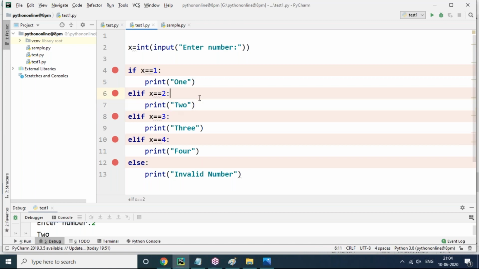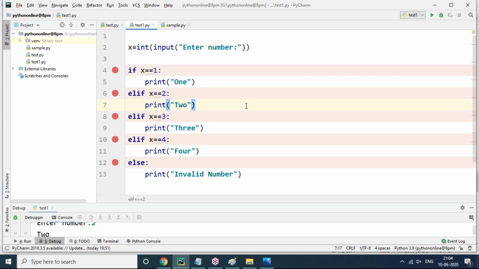Elif is nothing but else if. But in Python, if I write else space if, it will give an error. There is no else space if. So elif is the short form of else if. If you want to use an else if condition in Python, you have to use elif only.